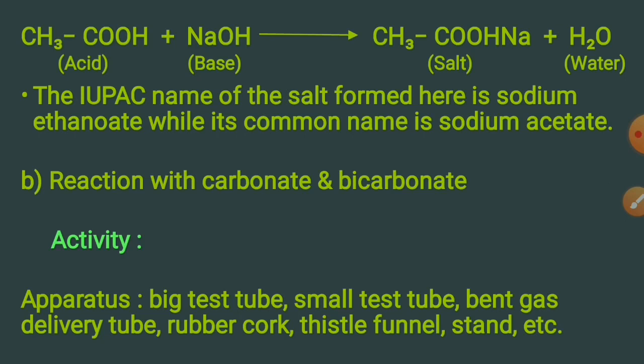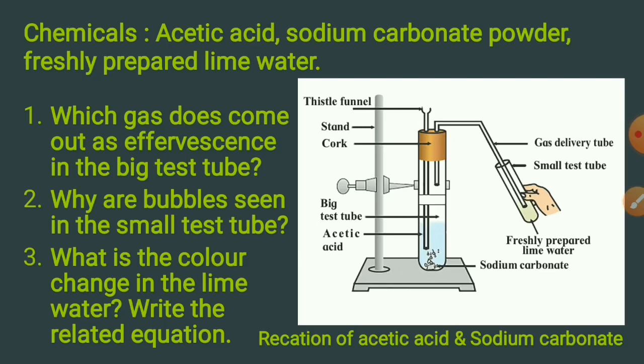Reaction with carbonate and bicarbonate. Let us do the activity. Apparatus: big test tube, small test tube, bent glass delivery tube, rubber cork, thistle funnel, stand, etc. Chemicals used: acetic acid, sodium carbonate powder, freshly prepared lime water. Procedure: arrange the apparatus as shown in this figure. Place sodium carbonate powder in the big test tube. Pour 10 ml of acetic acid through the thistle funnel.